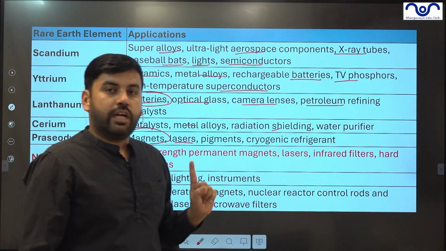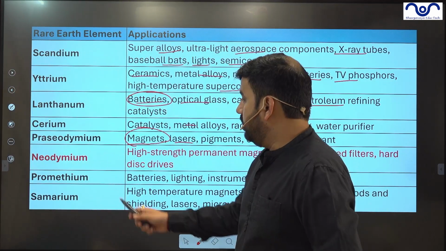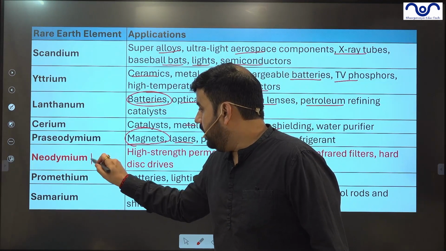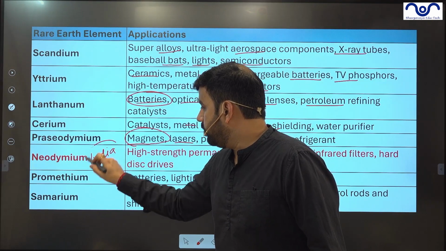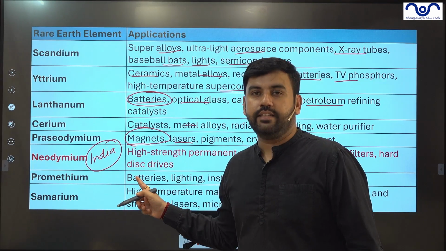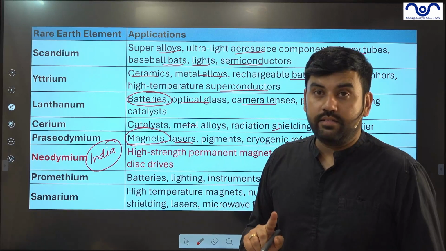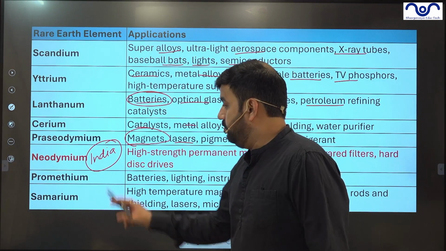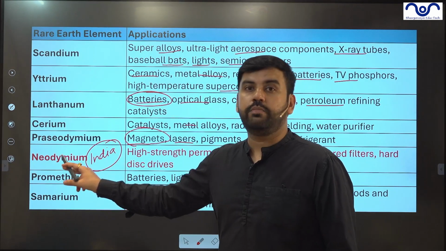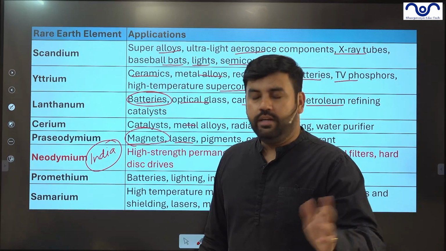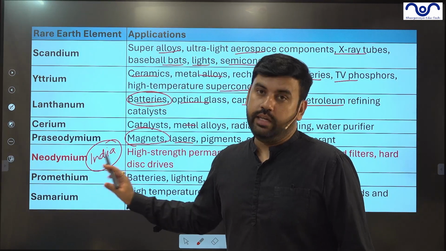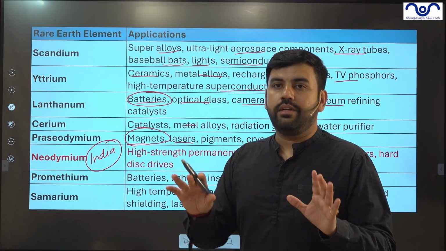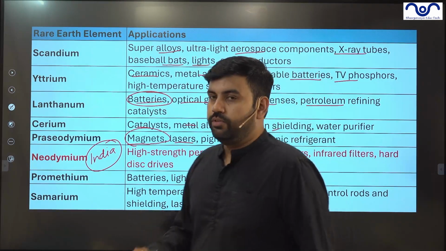The one thing I have highlighted here in red is neodymium, which India is also producing. So UPSC or any state PCS can ask in the prelim examination which rare earth is largely produced by India. India produces some others here and there, but this is the largest production in India. India is not the largest producer globally, but out of all the rare earth materials in India, this is the most produced.